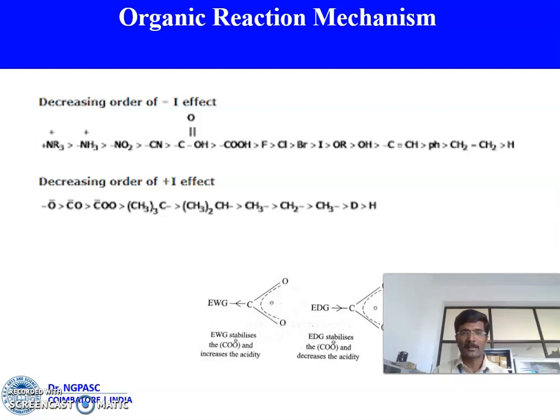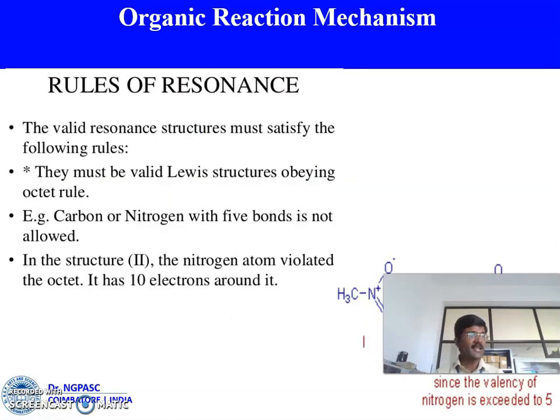Like alkyl, aryl or hydrogen, t-butyl, methyl, methylene, methane, deuterium, hydrogen. These are the examples for plus I groups. Next, rules of resonance. That means how to draw the resonance structures.